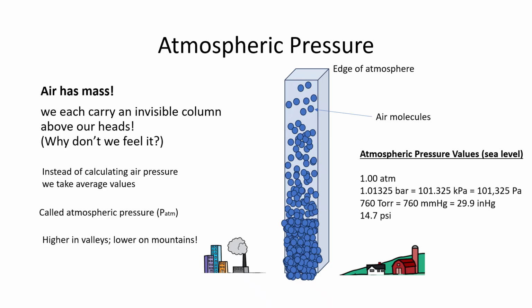The average value at sea level we define to be 1 atm, atm being a unit of pressure. It is not the SI unit of pressure, but it is a unit of pressure nonetheless, and we normalized it by calling sea level atmospheric pressure 1. 1 atmosphere is the atmospheric pressure. Well, using other units like the bar or the Pascal or torr, you could see how that's related to 1 atm. 1 atm being equal to 1.01325 bar or 101.325 kilopascal, etc., etc.